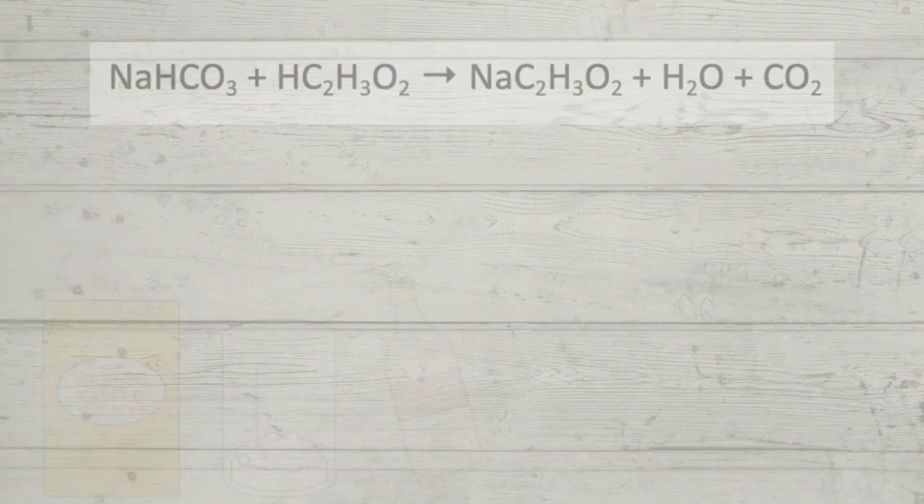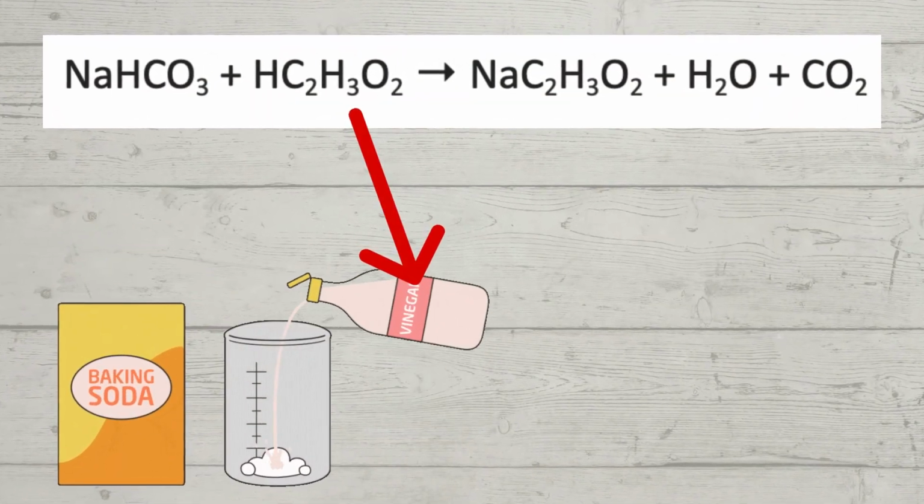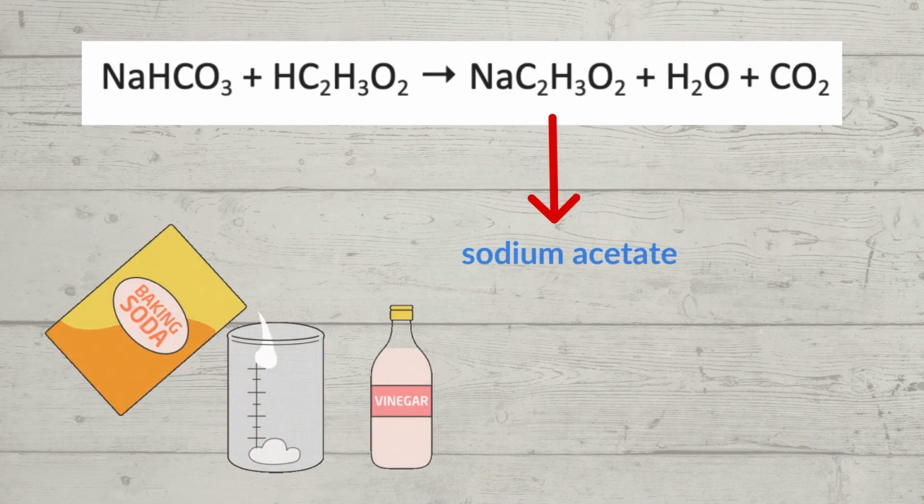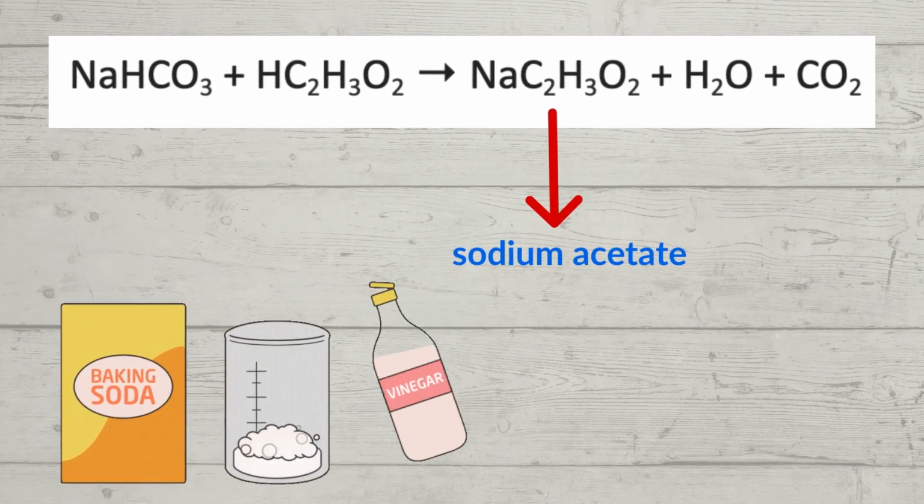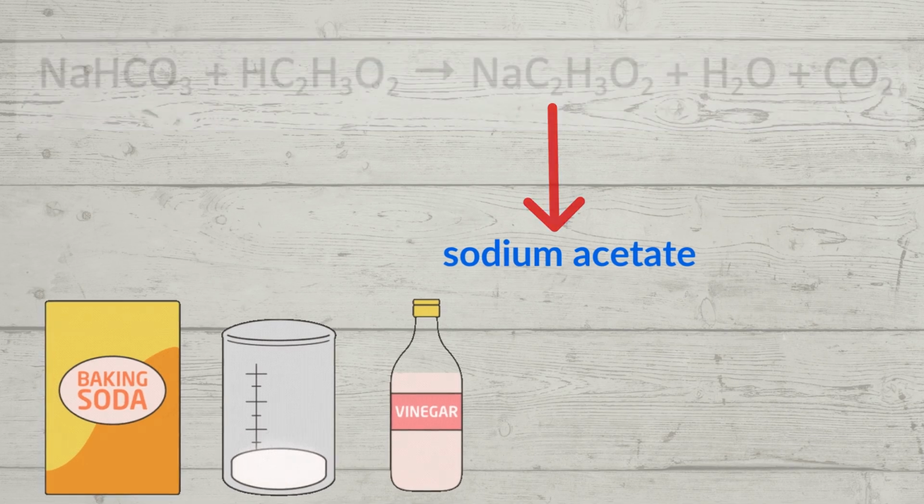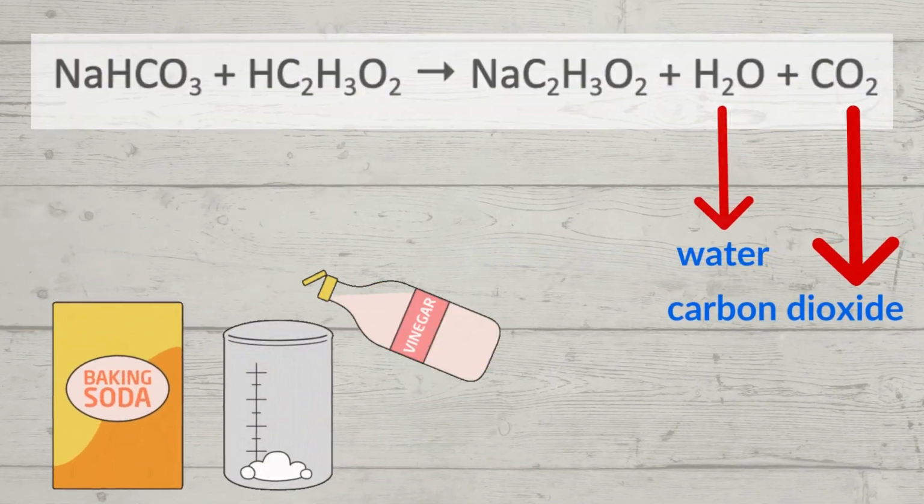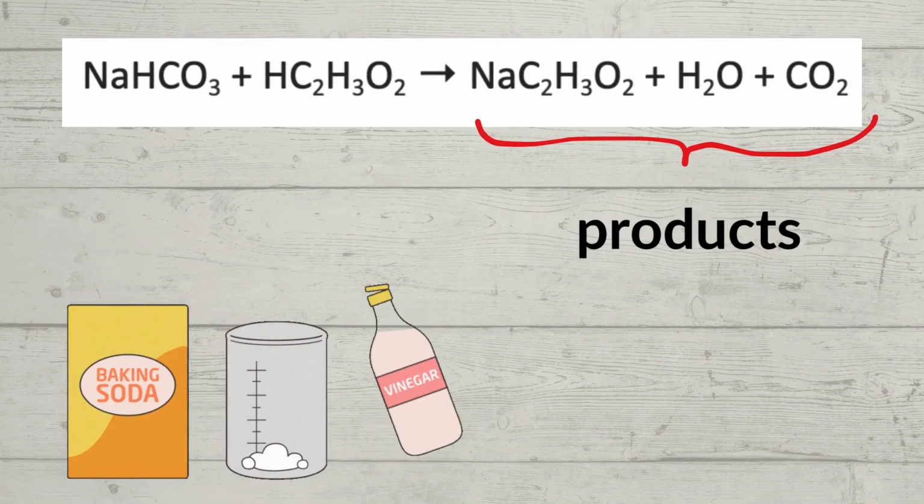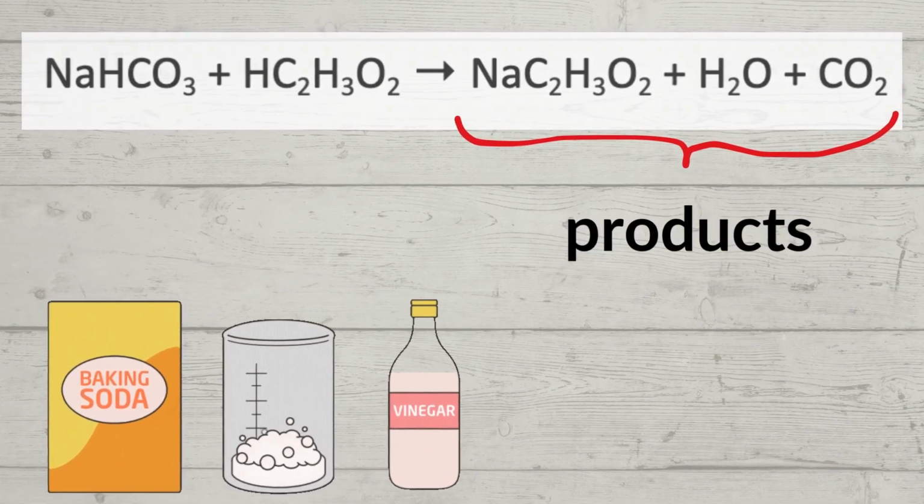NaHCO3, which is baking soda, plus HC2H3O2, which is vinegar, gives NaC2H3O2, which is sodium acetate, plus H2O plus CO2. So the products are sodium acetate, water, and carbon dioxide.